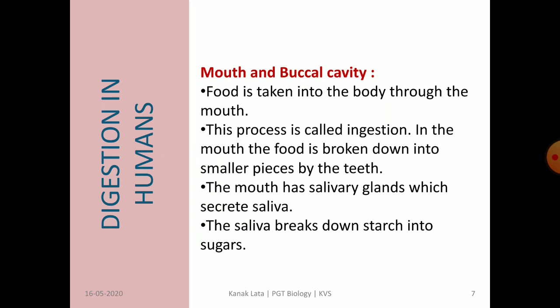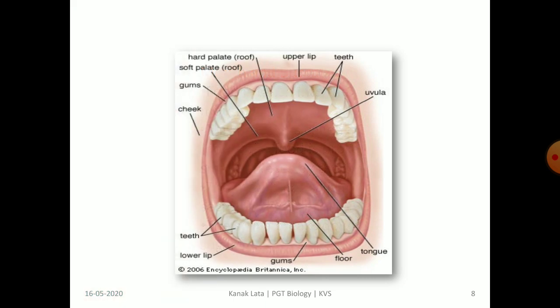In the mouth, the food is broken down into smaller pieces by teeth because the teeth are present inside the mouth. Inside the mouth, salivary glands are also present which secrete saliva that contains an enzyme, and the name of the enzyme is ptyalin, also called salivary amylase, which helps in breaking down starch into sugar. This is the figure showing the buccal cavity and teeth and also tongue.